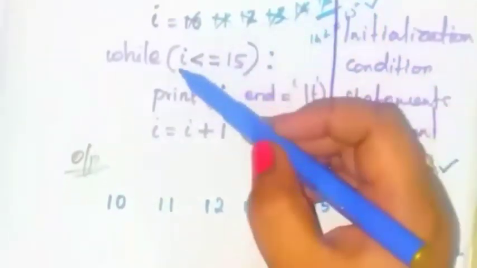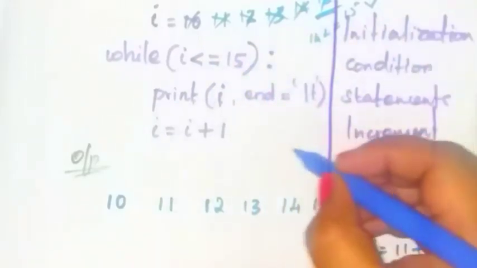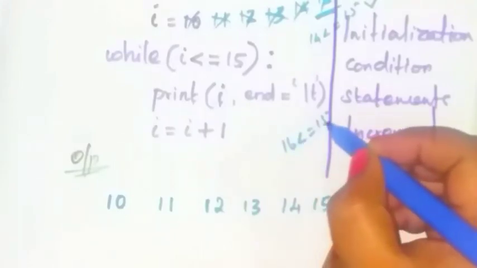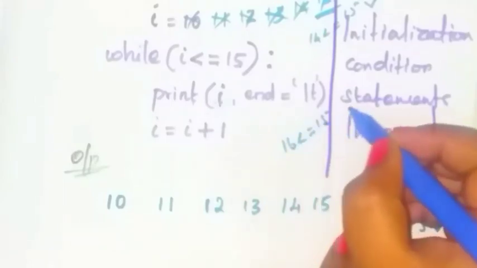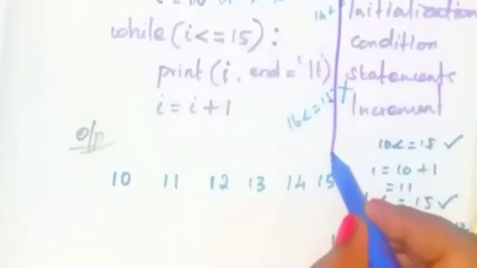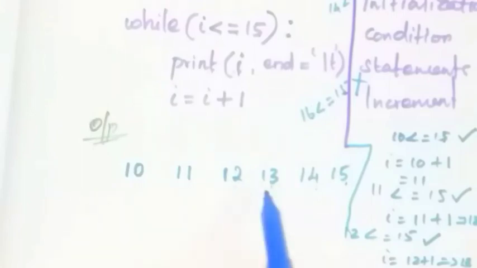Now what is the value of I? 16. Next again check the condition. 16 is less than or equal to 15. 16 is less than 15. True or not? Not true. Okay. 16 is equal to 15. Not true. So this condition is false. Okay. So you have to stop your execution here. Okay. Here loop will be terminated. Now see here, print all the numbers from 10 to 15. Okay. 10, 11, 12, 13, 14, 15. We got the output. Okay.